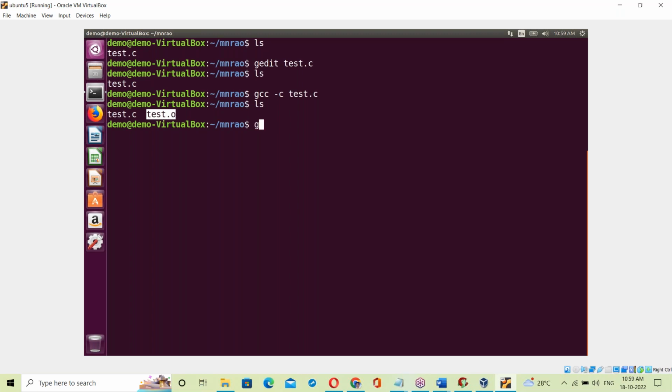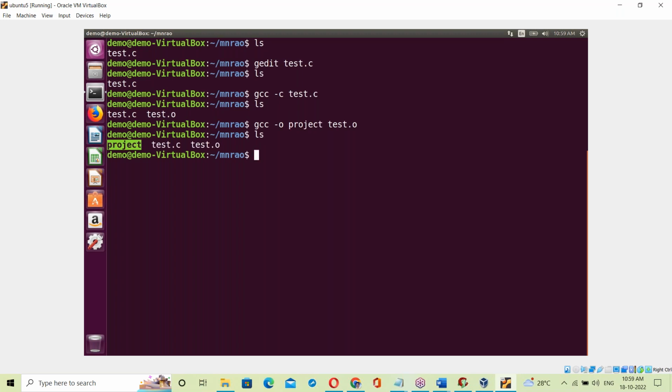Now gcc, hyphen o, project file, test.o. Here project is the result name; this name can be anything. If project is the result exe name, then ls shows it created the exe file.